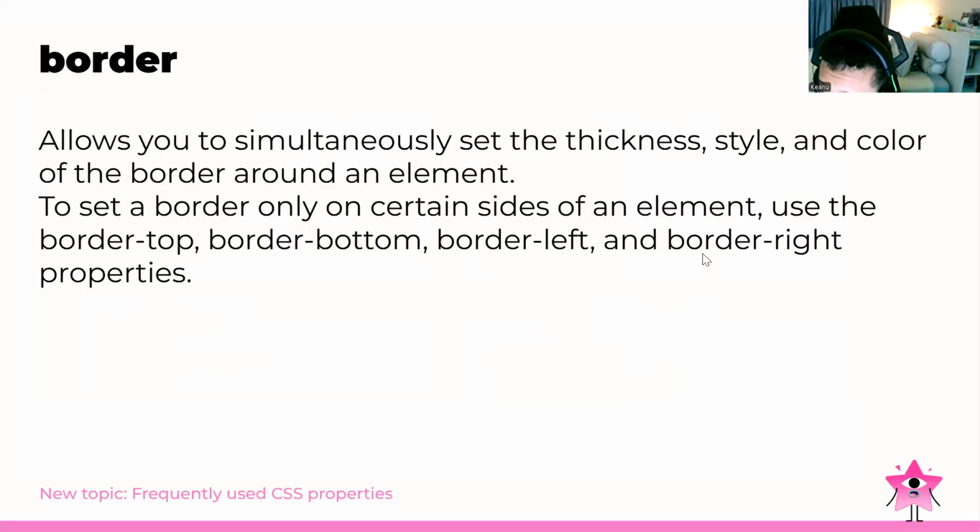And then the border. It allows us to simultaneously set the thickness, style, and also the color in the border around an element. To set the border only on certain sides of an element, we can use the border top, bottom, left, and right properties.